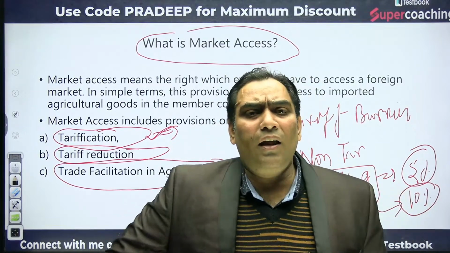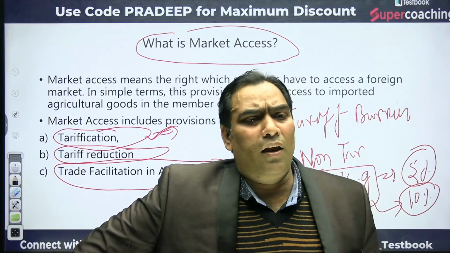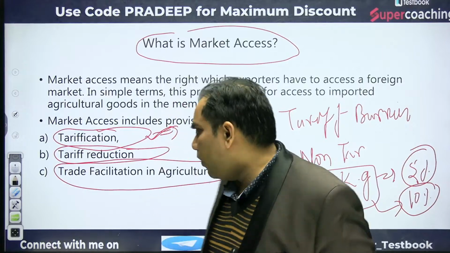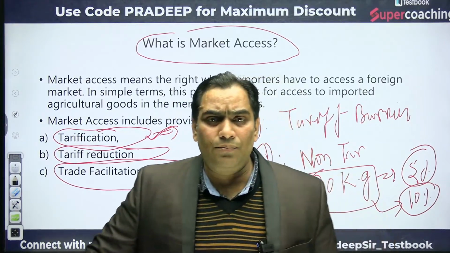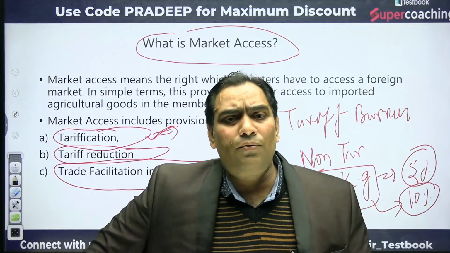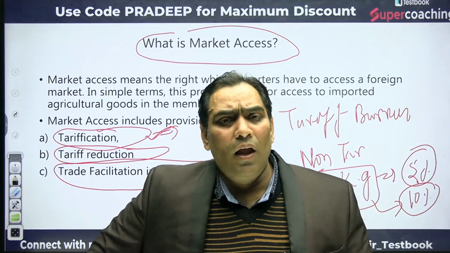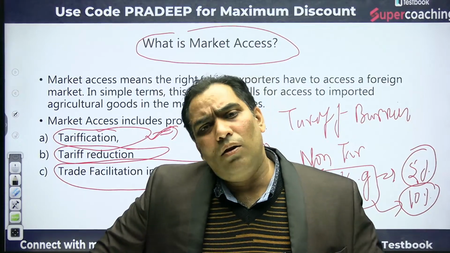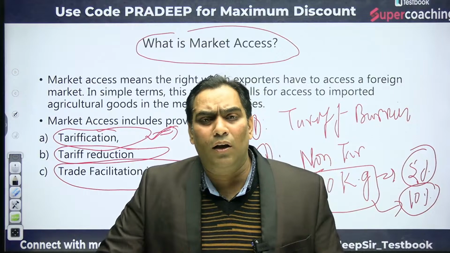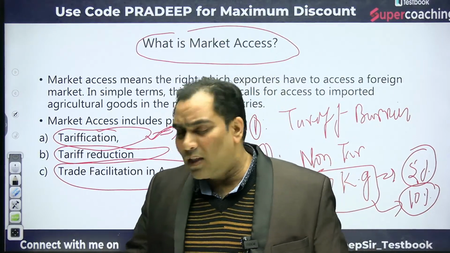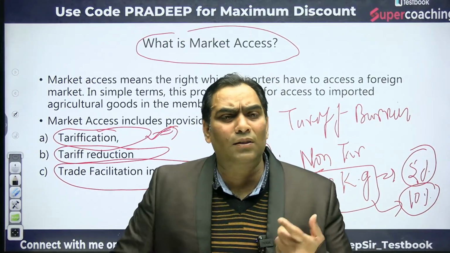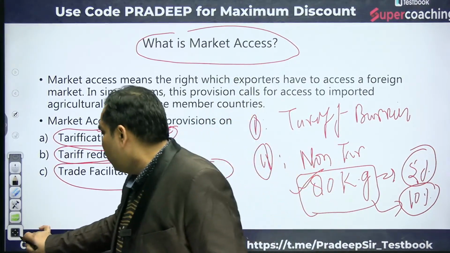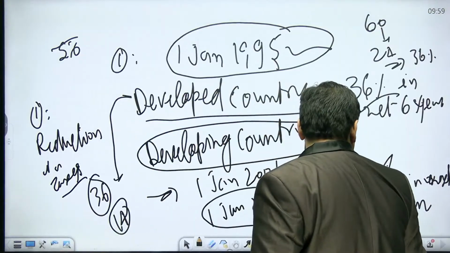Now, the other provision was tariff reduction. What measures were taken under the tariff reduction? Under the reduction in tariff, WTO fixed conditions for developed countries, and they fixed conditions for underdeveloped or developing countries. Now we are going to focus on what conditions they fixed.